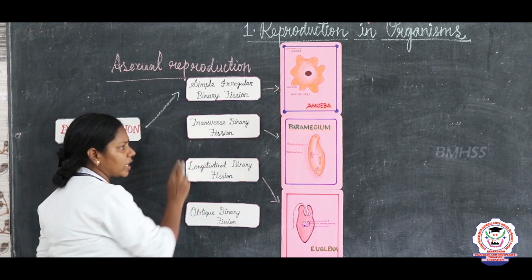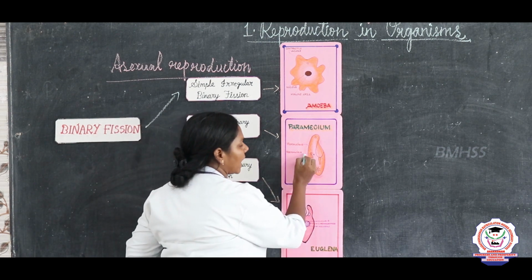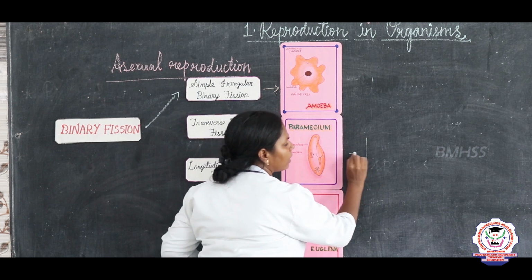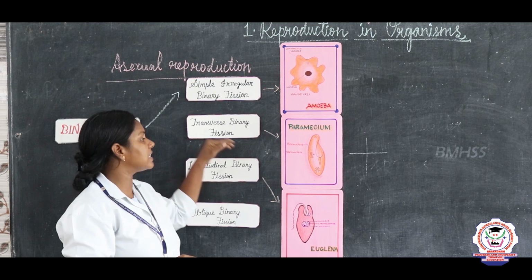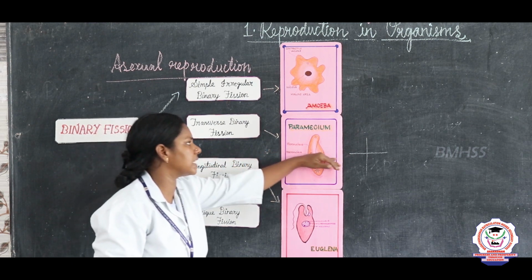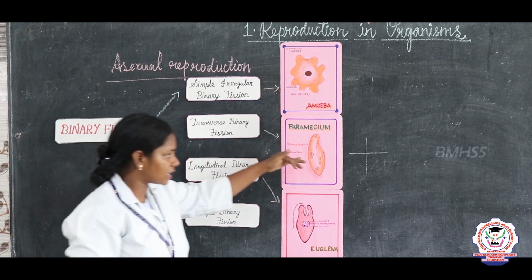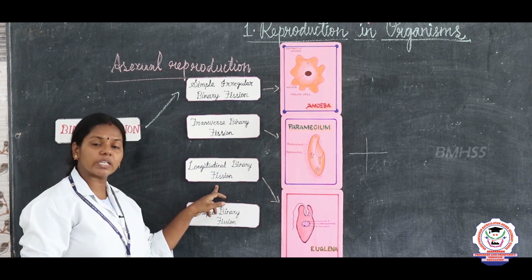What is the second type? Transverse binary fission. What do you mean by transverse? If a line is like this, the transverse form is if we cut like this. So if an organism divides transversely into two, it is said to be transverse binary fission. And the third type is longitudinal binary fission.